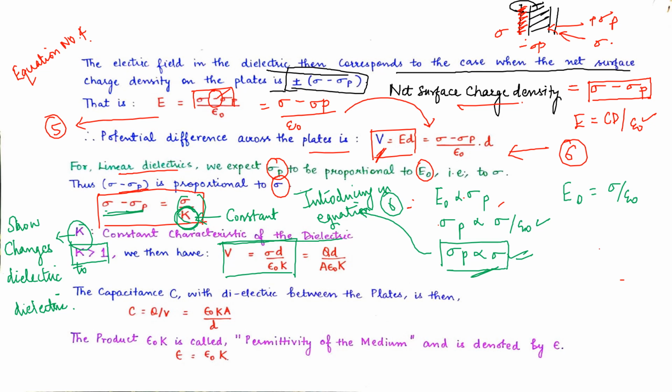From this equation, we are substituting the value of sigma here. What is sigma? Sigma is charge upon area.